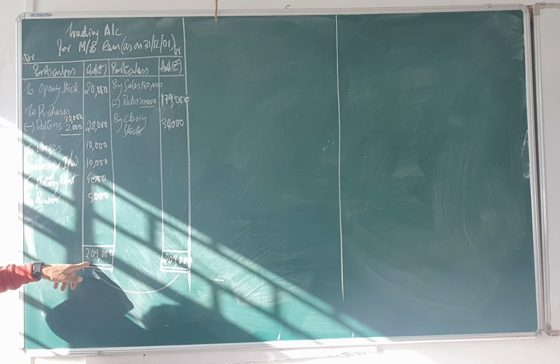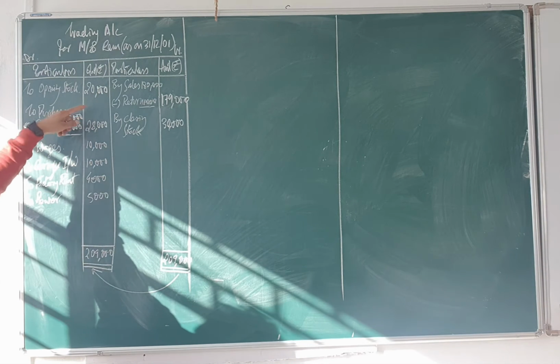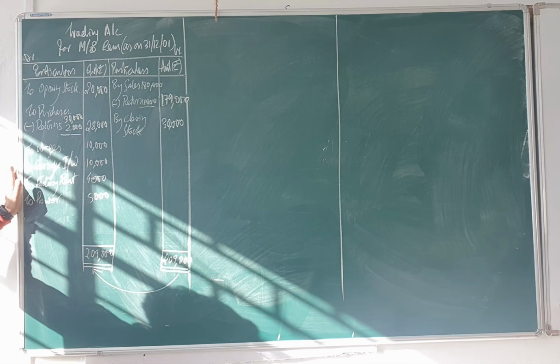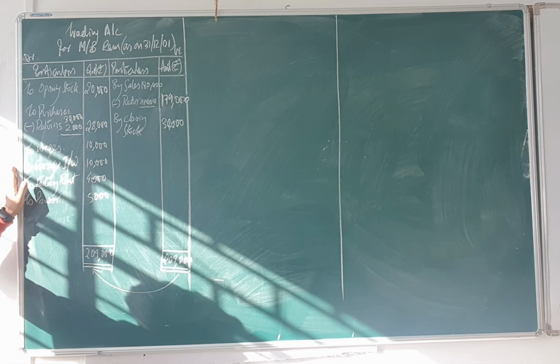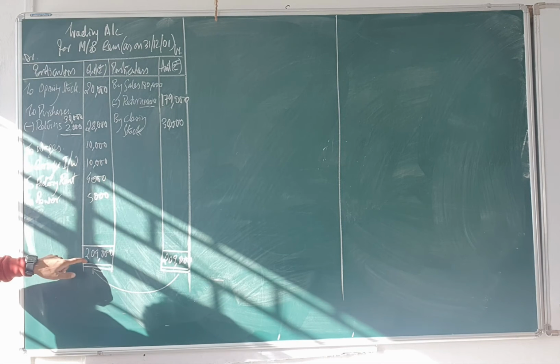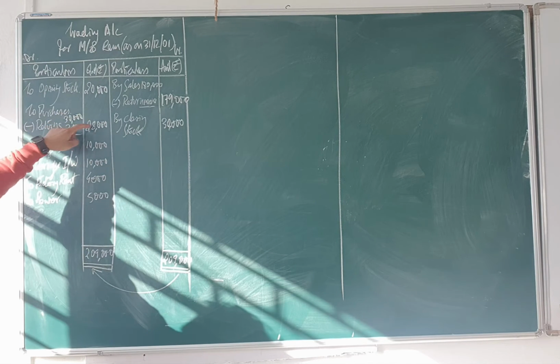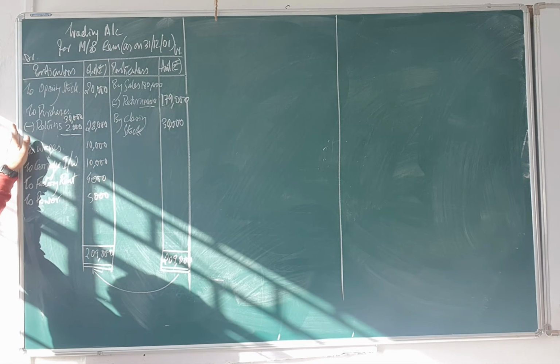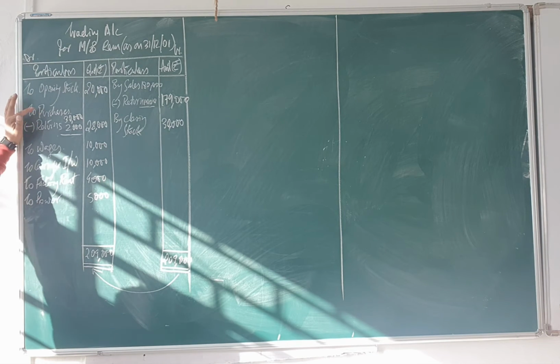Bring this amount here. Done? You wrote this amount in the calculator? Minus this, minus this, minus this, minus this, minus this, minus this. What are you getting? Tell me. Put this amount in your calculator, reduce this. What are you getting? First reduce 20,000, then 28,000, then 10,000, then 10,000, then 4,000, and 5,000.